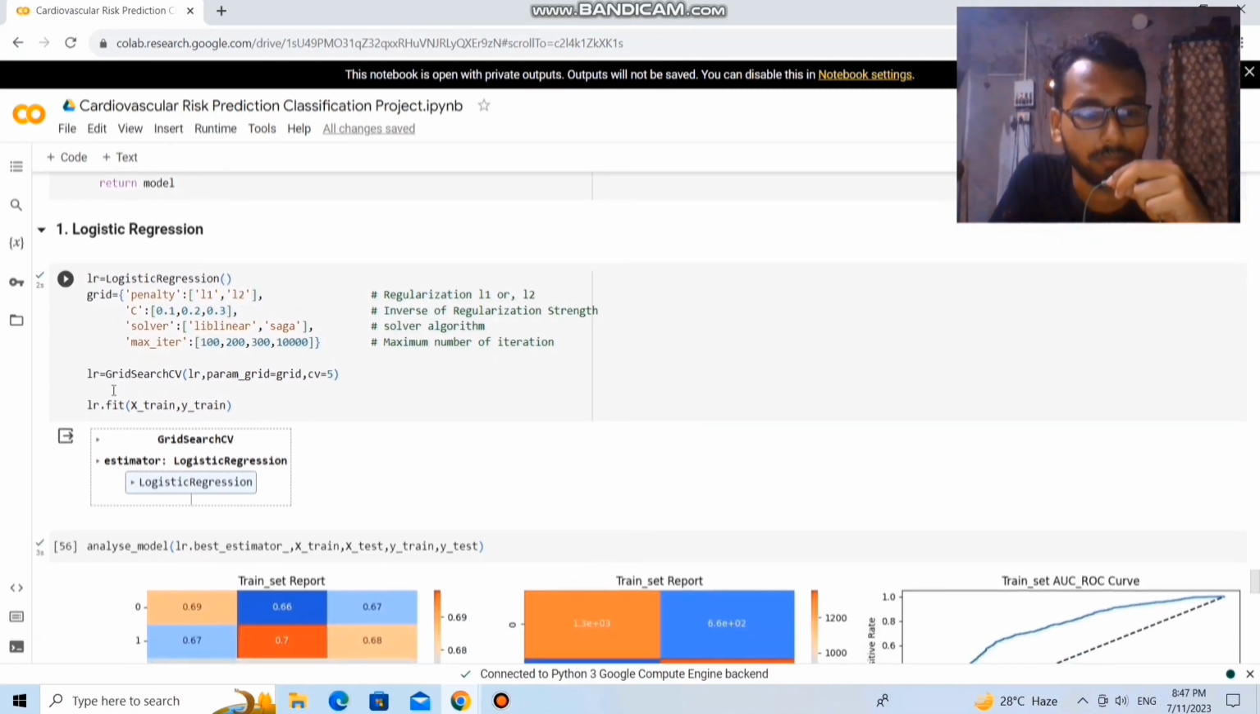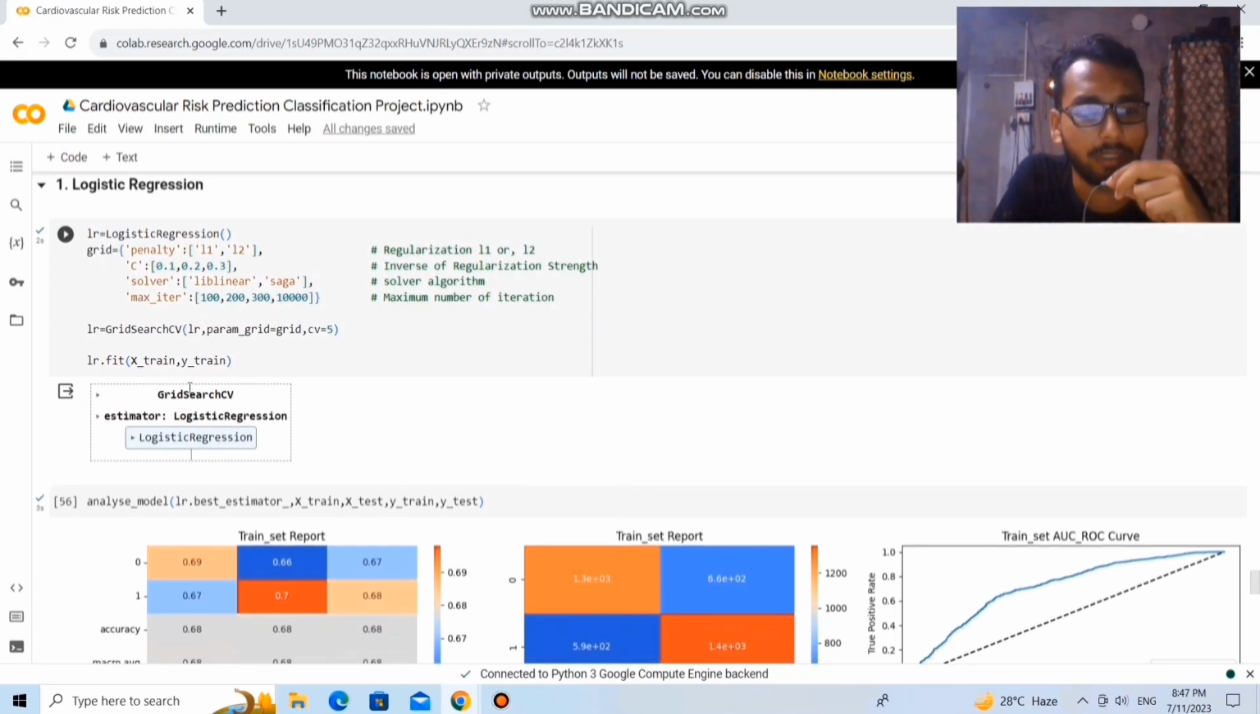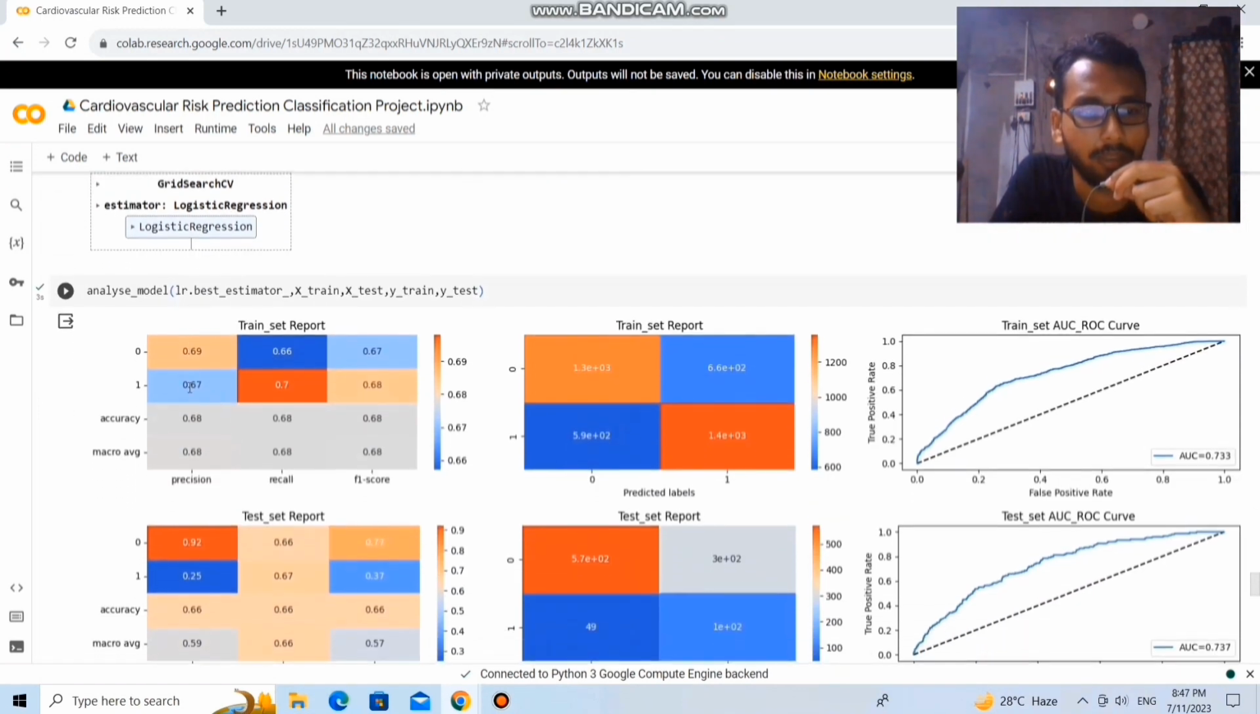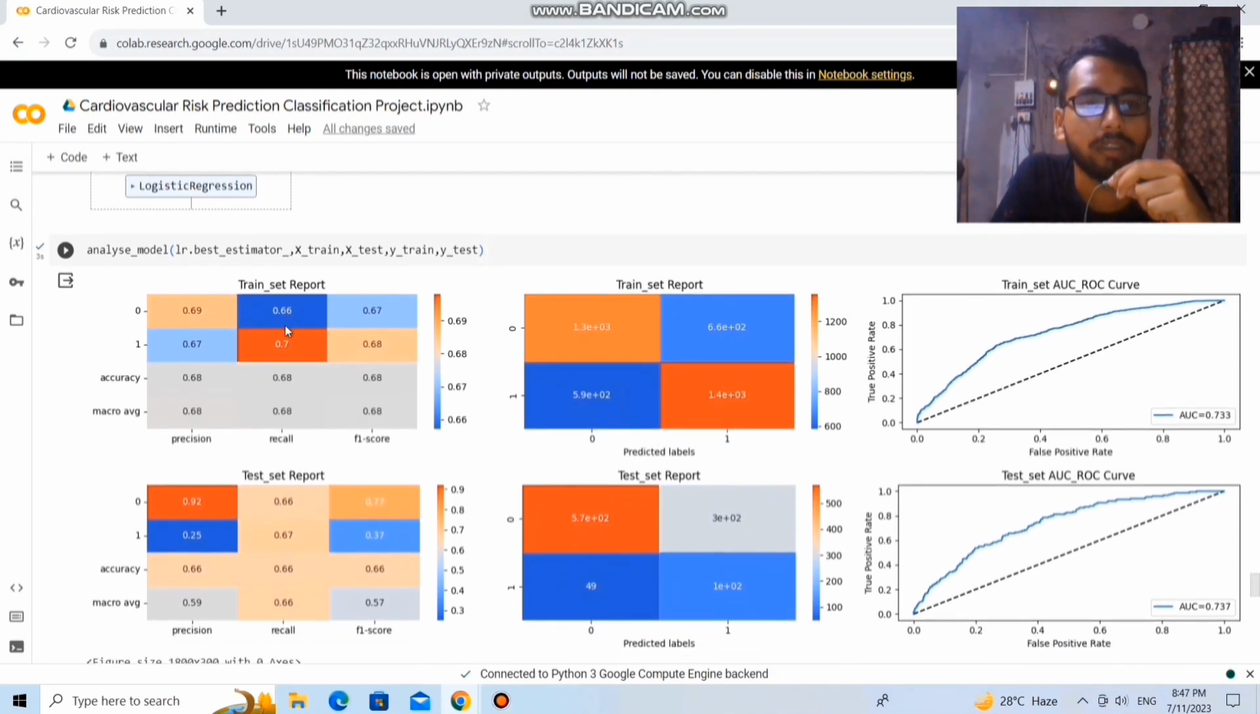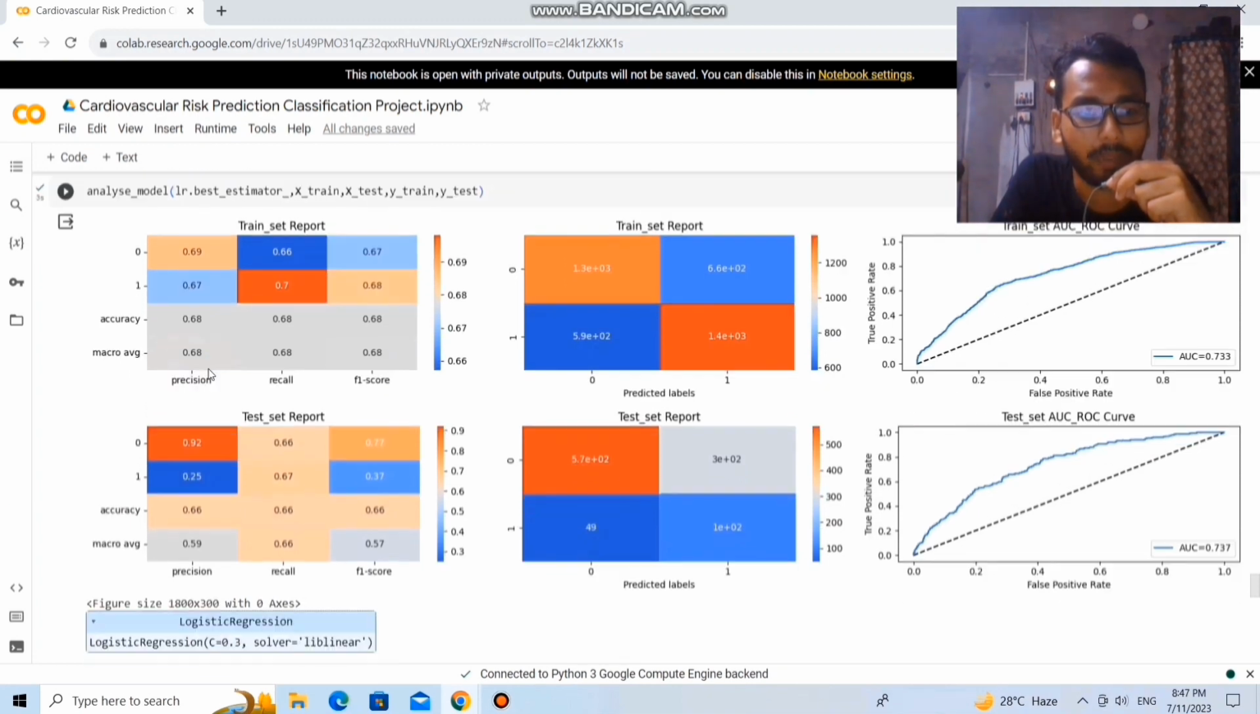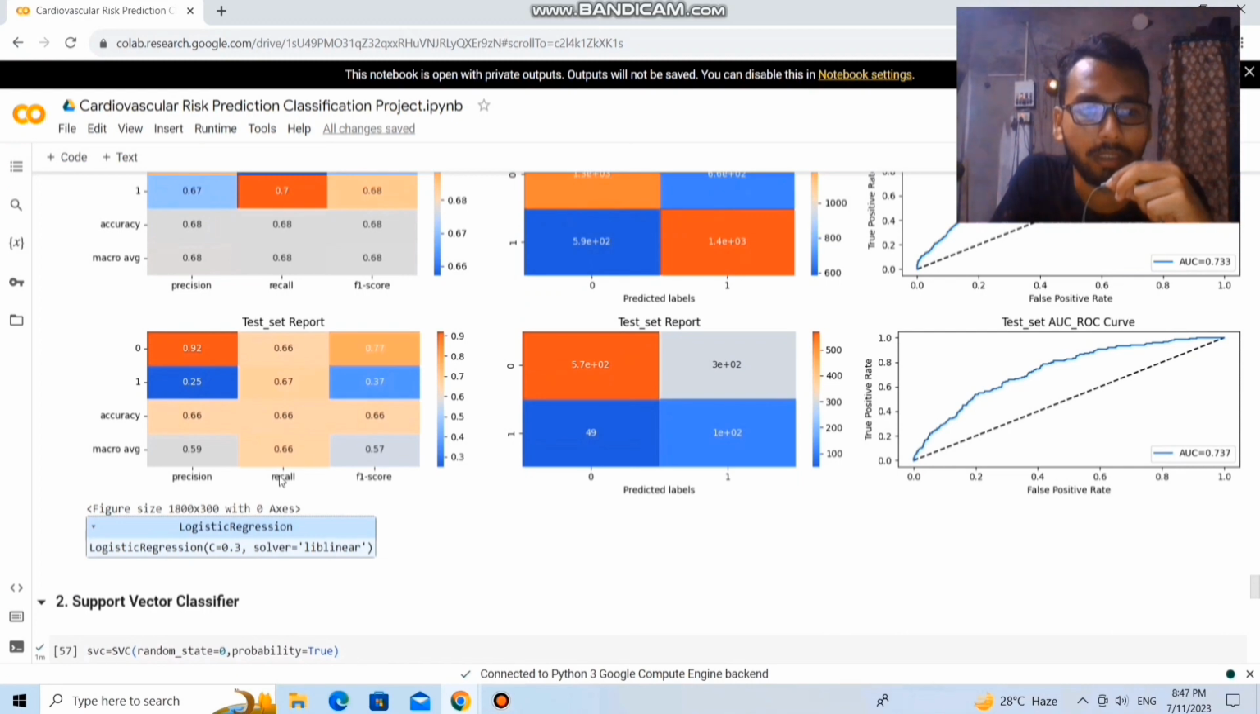So first, let's build the logistic regression model, fit it on the train dataset, and then analyze the model. In the case of logistic regression, we can see that for the training dataset, we have a recall value of 0.7 for 1, an F1 score around 0.68, and a precision of 0.67. While for the test dataset, the recall value is 0.67, but the precision is 0.25, the accuracy is 0.66, and the AUC score is 0.737.